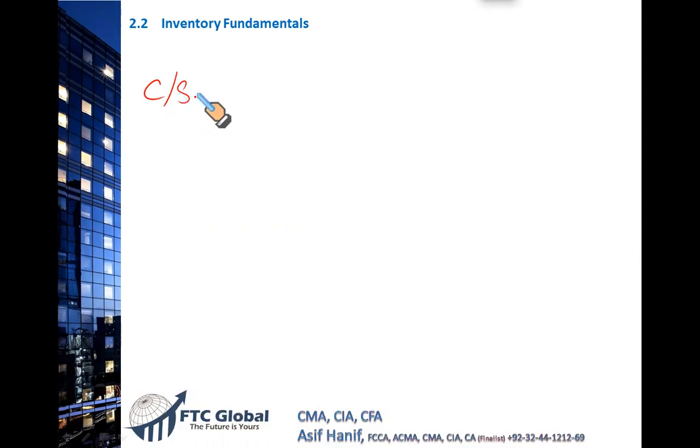During the physical count, we made an error, and our closing stock, by error, was overstated. By mistake, maybe, or maybe deliberately. If the closing stock is overstated, remember, closing stock is deducted from cost of goods sold. So when your closing stock is overstated, your cost of goods sold, I'm going to write it CGS, will be understated, because you are deducting a bigger part of closing stock from CGS.